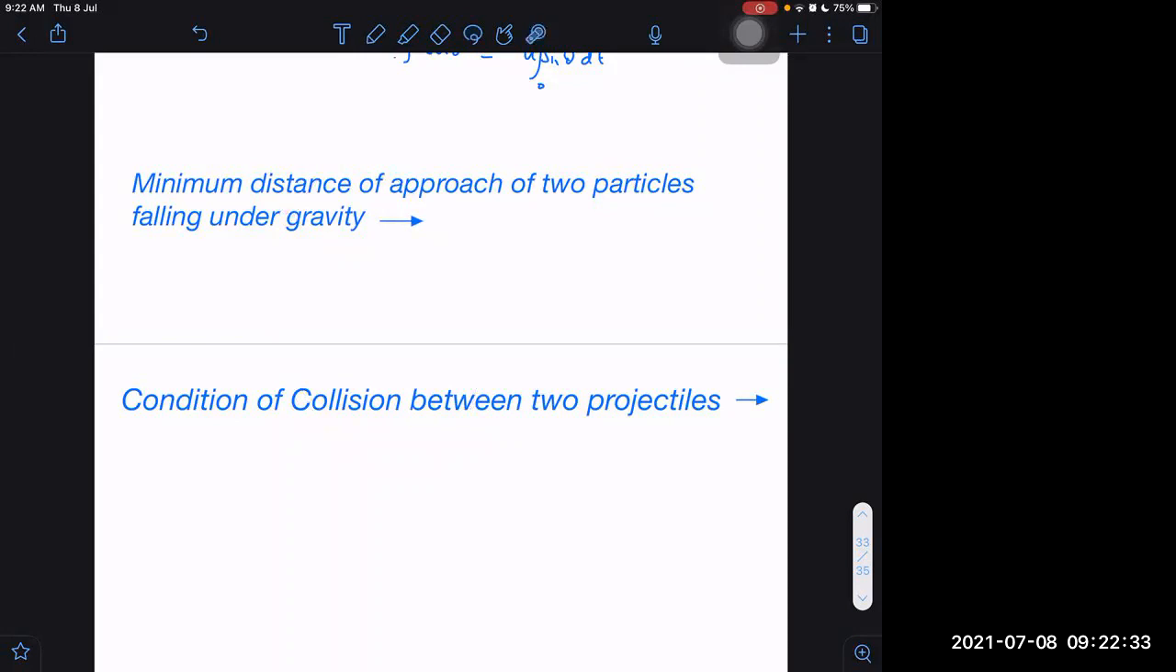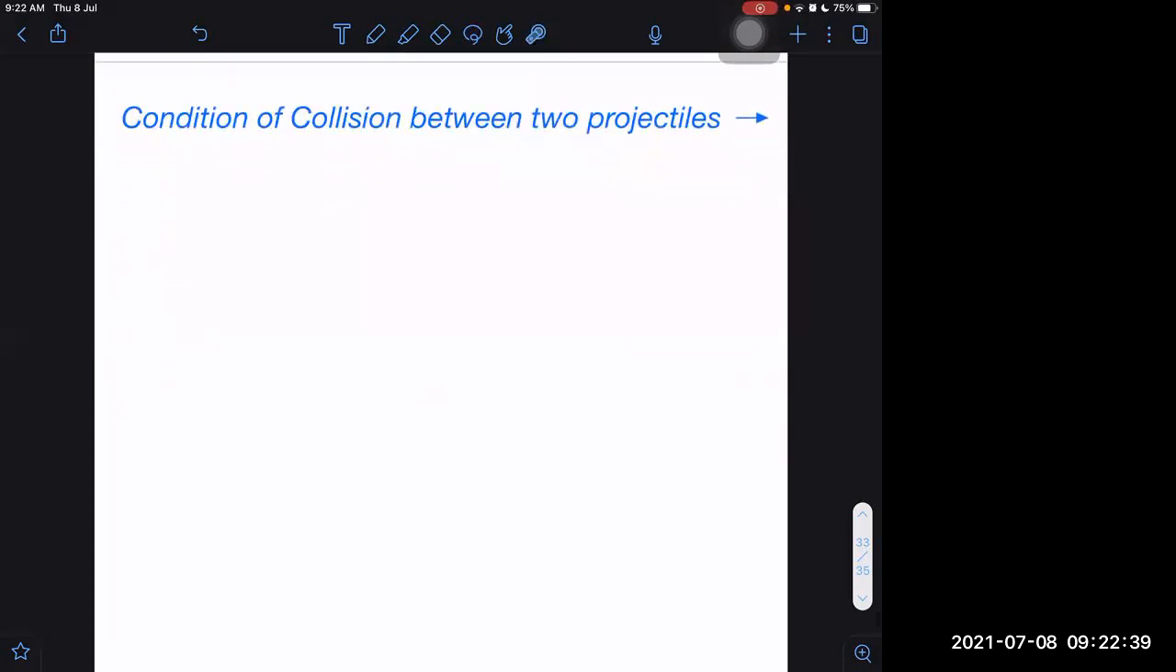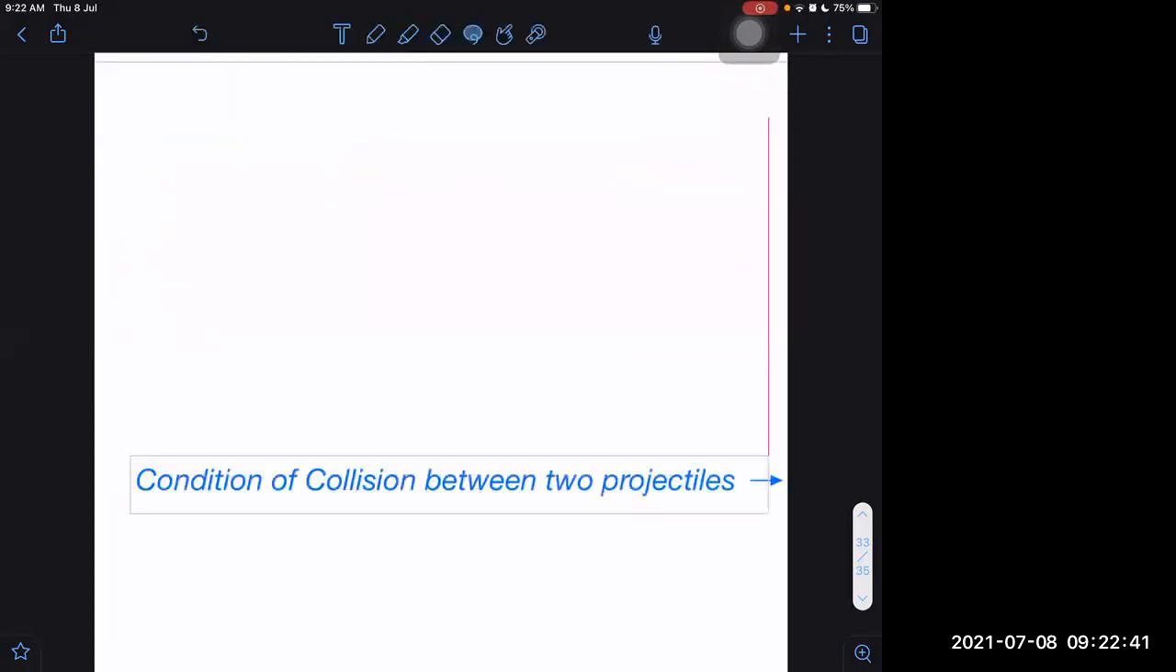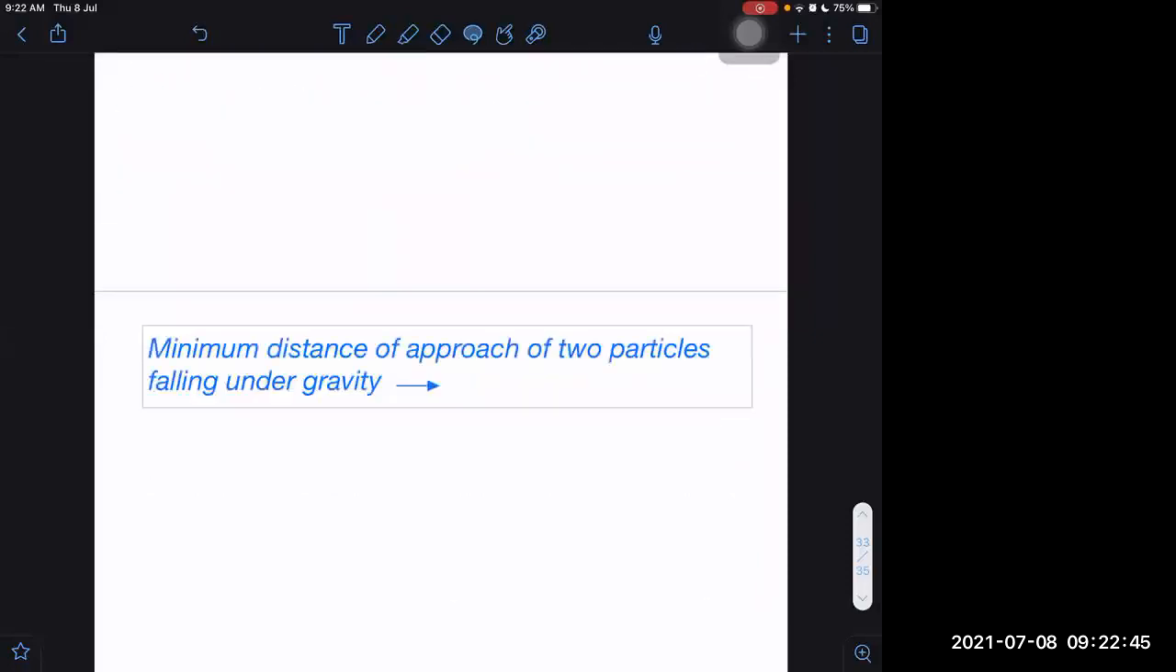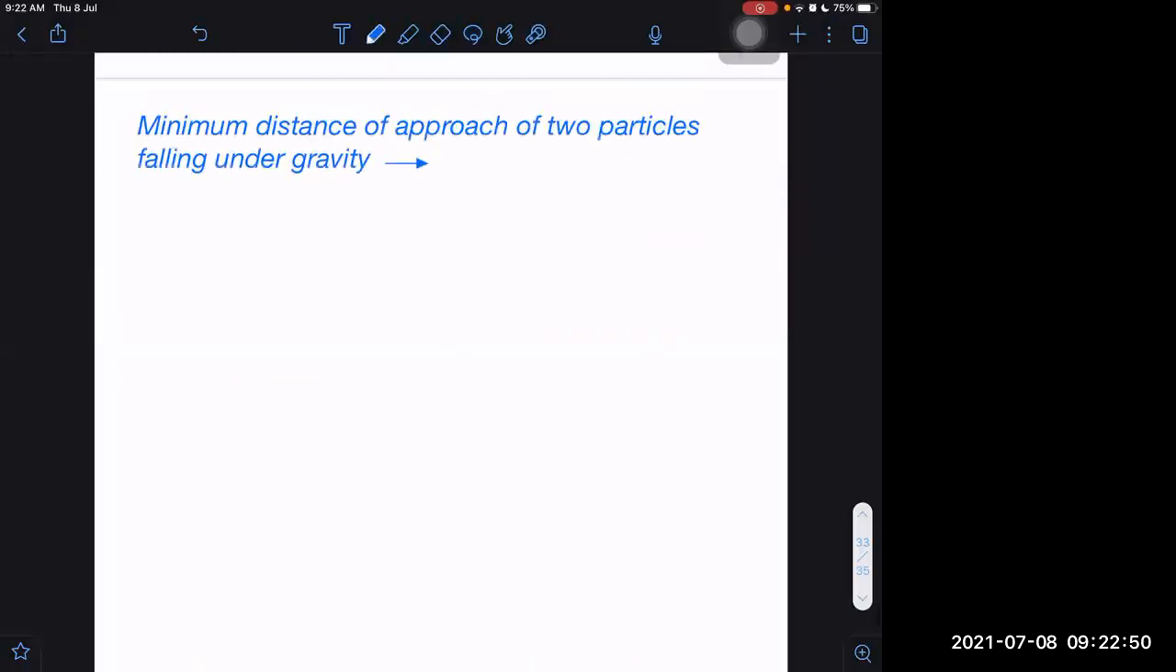Minimum distance of approach of two particles falling under gravity. I want to find, let us say that. How to find it out? Any idea? How to find the minimum distance of approach? The same way we do the problem of minimum distance, we will do this also.